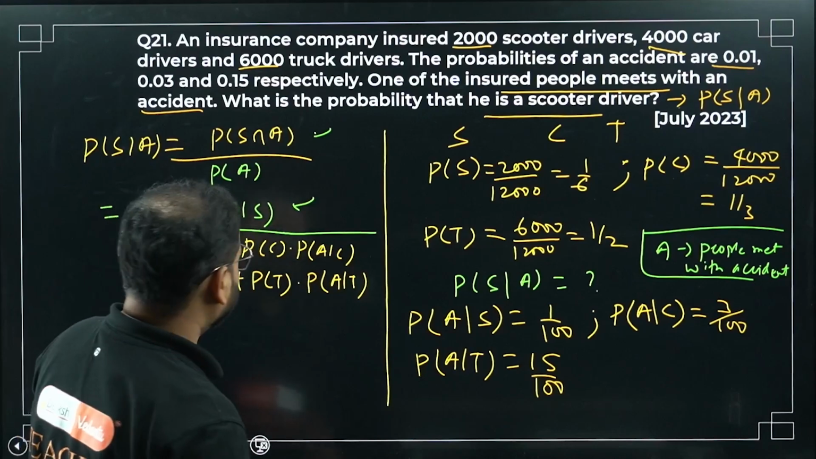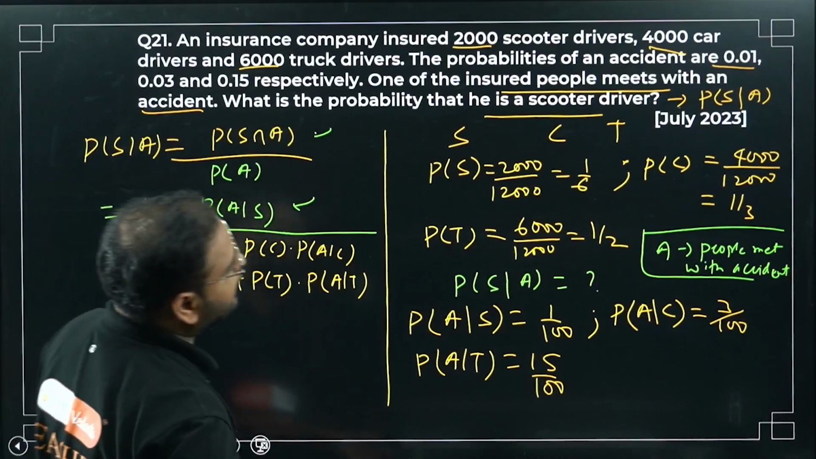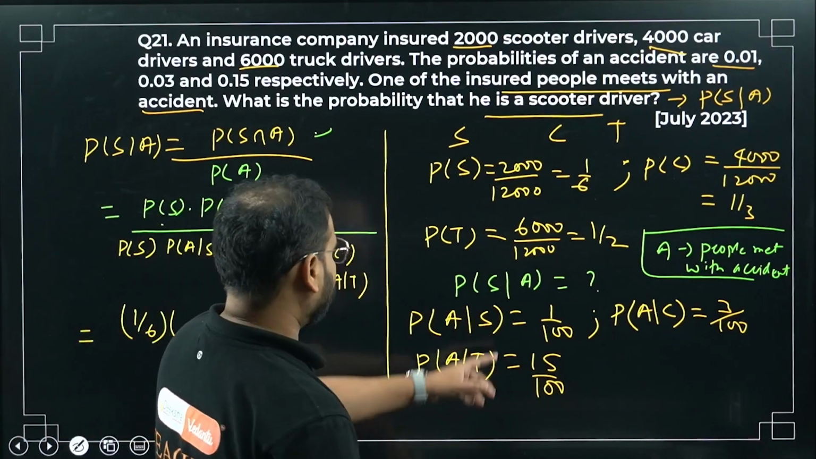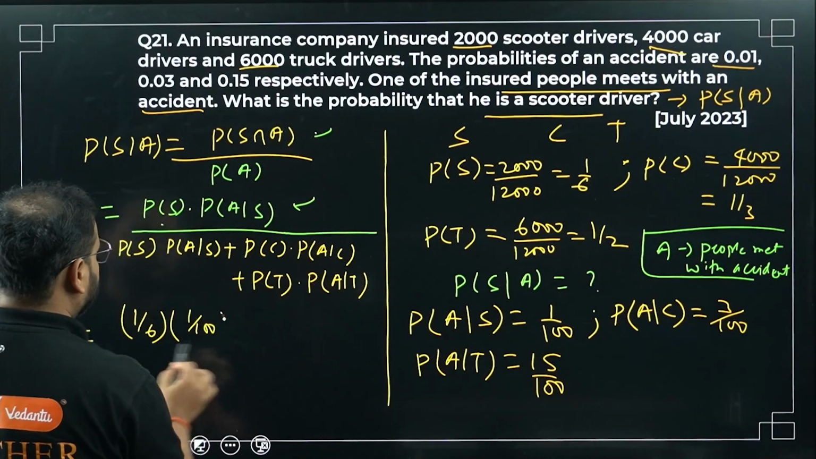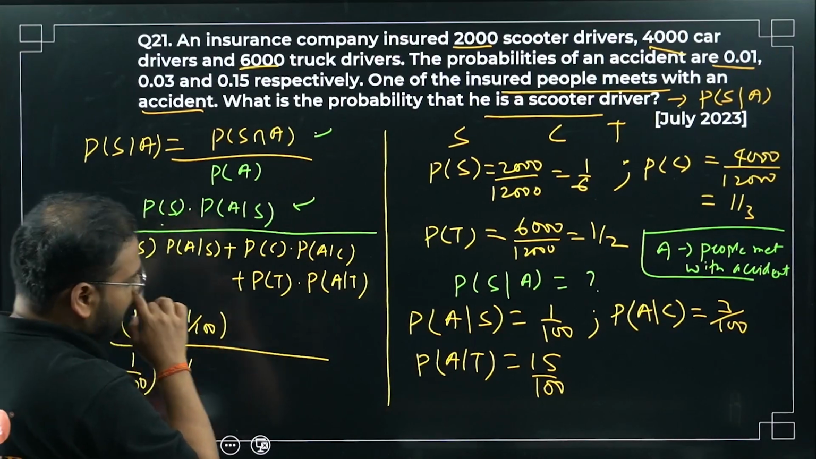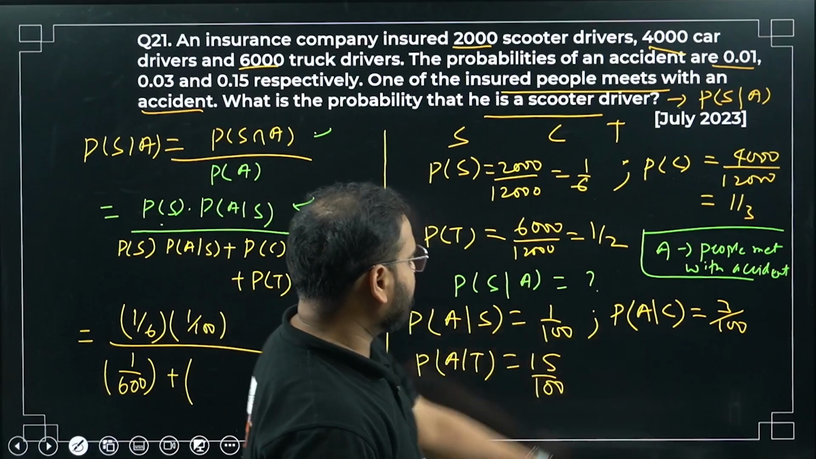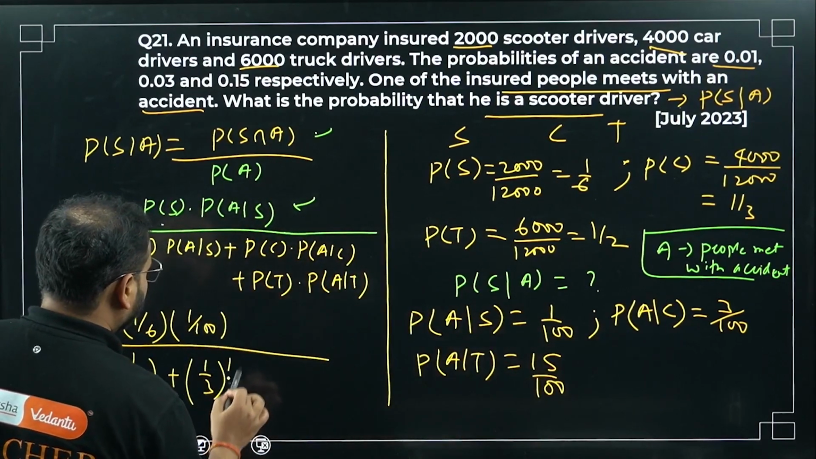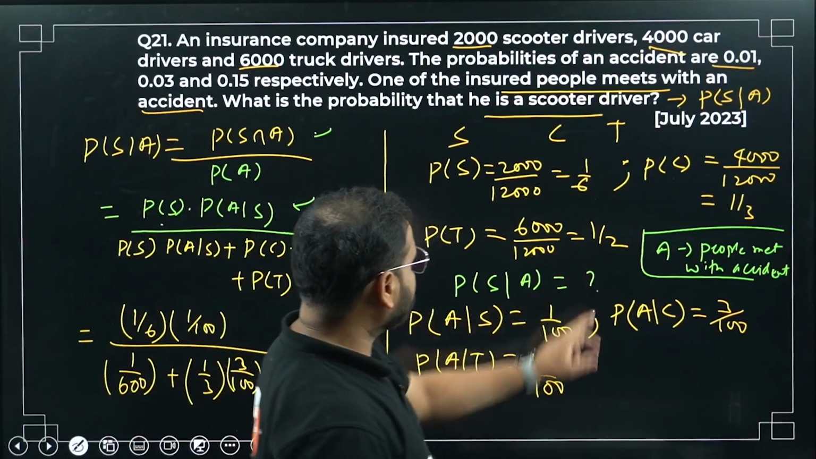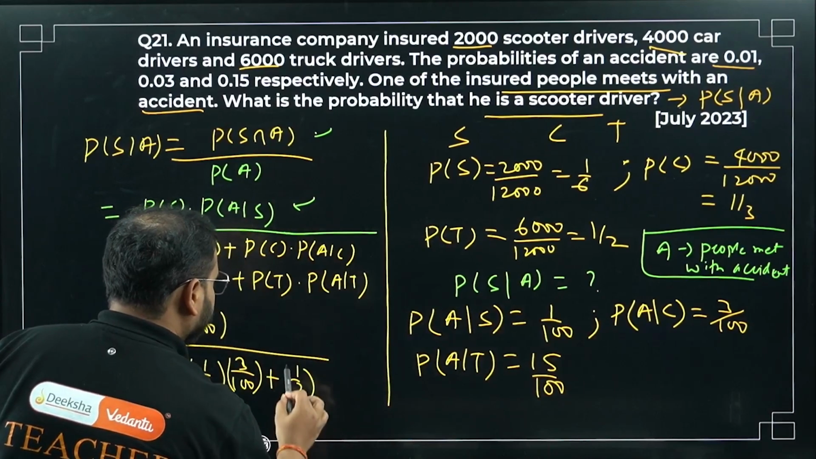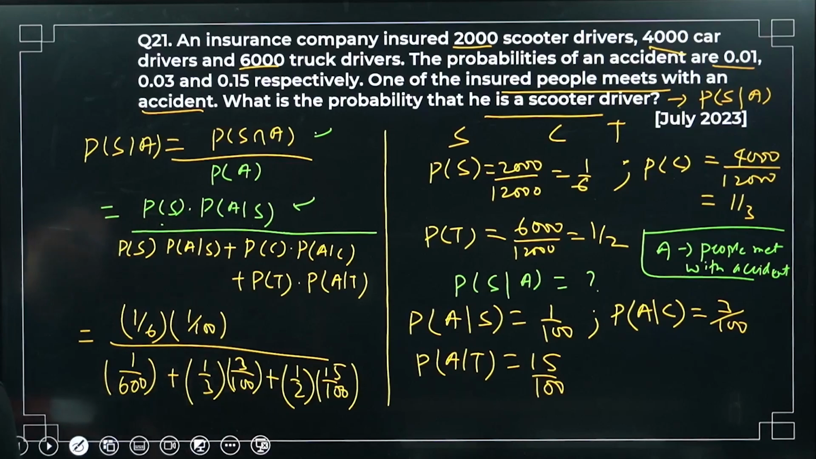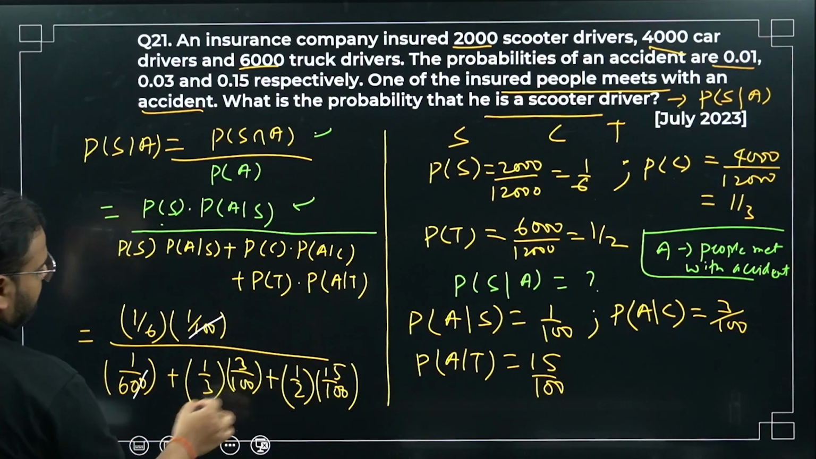Let's go. What is P(S)? Have a look, 1 by 6. What is P(A|S)? 1 by 100. Divided by the same thing, 1 by 600, plus, for car people, 1 by 3 times 3 by 100, plus, over here, 1 by 2 times 15 by 100. Easy or not? Yes, sir. After practice everything becomes easy. I can cancel 100, 100, 100 and 100.